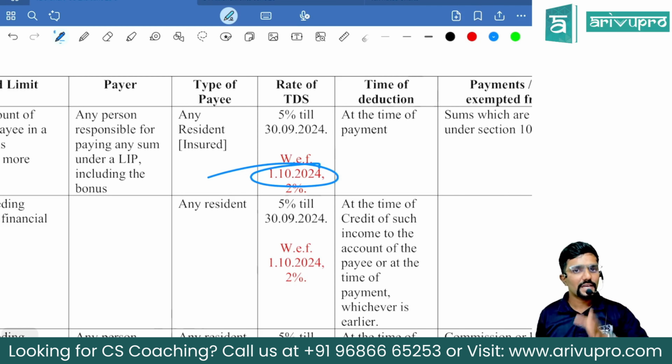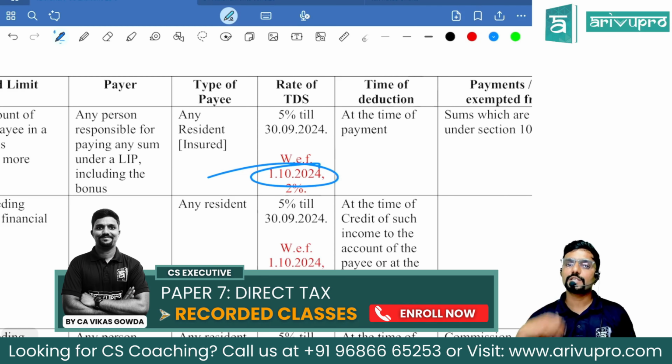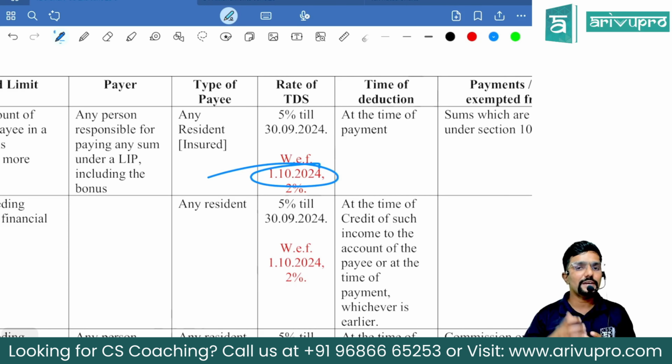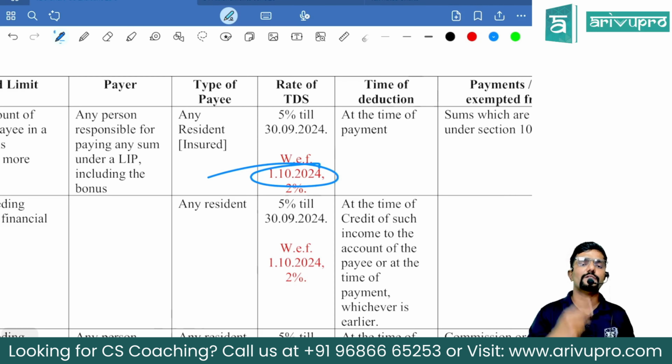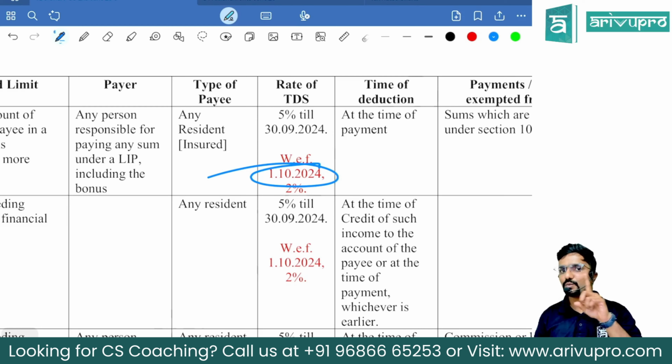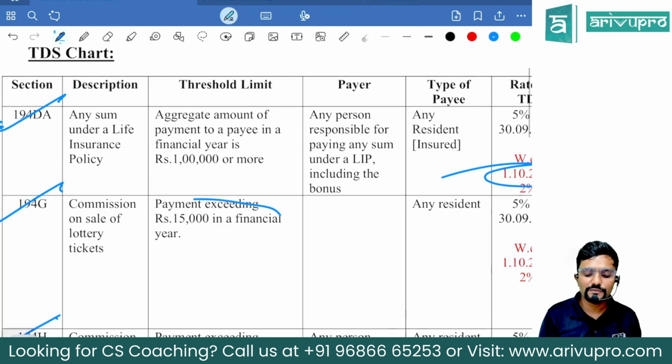So that means if the payment is made between 1st April to 30th September, if it is crossing the threshold limit, you have to deduct 5%. If the payment is made on or after 1st October till 31st March, you have to deduct a TDS of 2%. Guys, one thing to be careful here is, whatever threshold limits they have given, assume this 15,000, it is per annum.